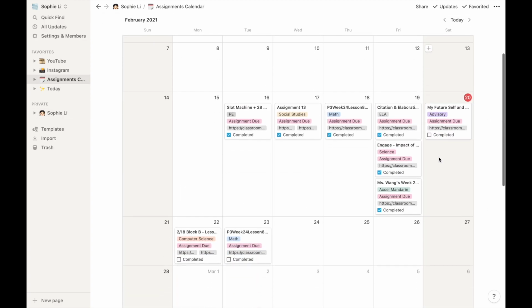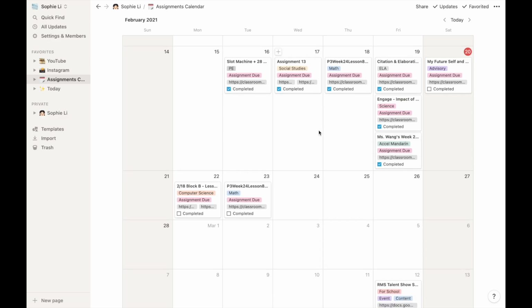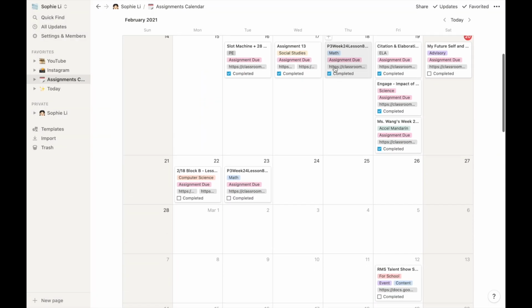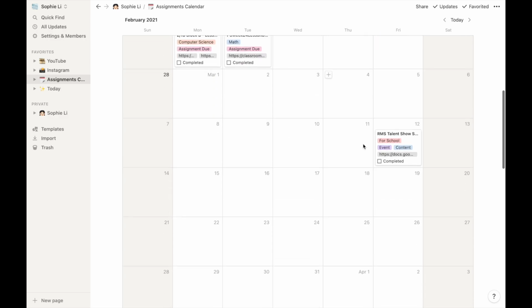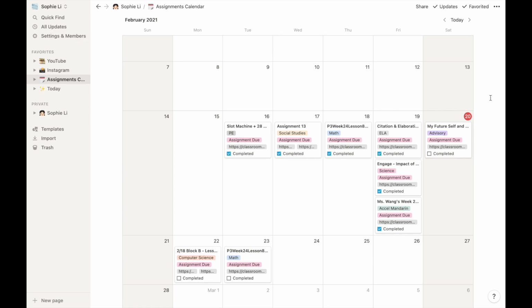So let's go down to assignments calendar over here. For assignments calendar, I basically listed all my assignments, including their due dates and what type they are and what class they are assigned by. These are all my assignments over here, and as you can see, I put them on the specific date just to remind myself what assignments are due today. And this one I am going to be doing after I film this video, because it is my advisory homework, even though I don't have this grade on my gradebook.